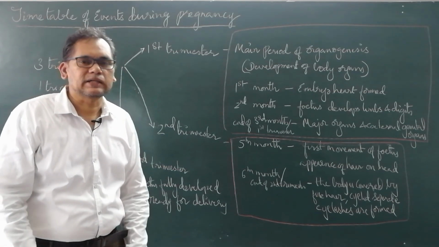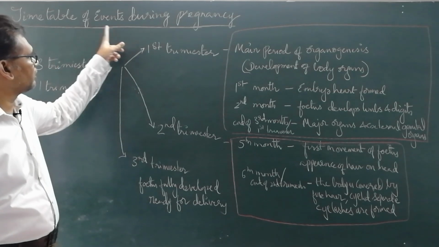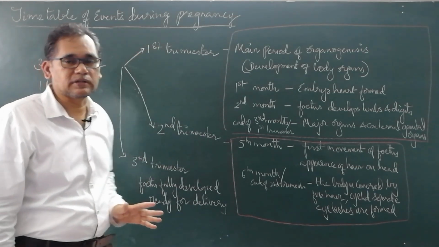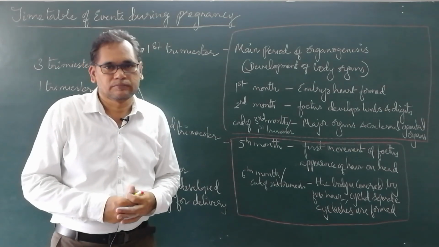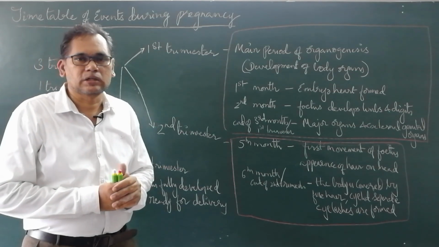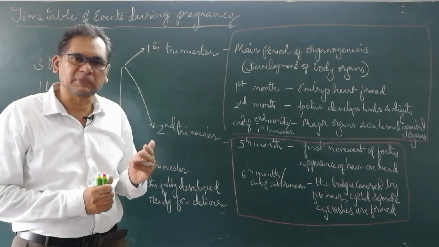Now today we will discuss the topic: the timetable of events during pregnancy. Timetable of events means the uterine development. This is called the gestation period. The gestation period is 266 days, or 38 weeks, or 9 months.